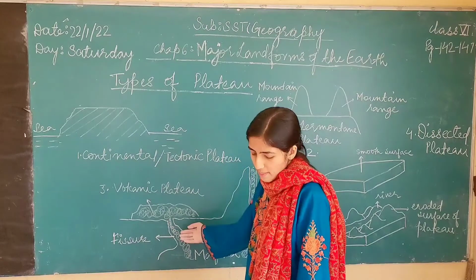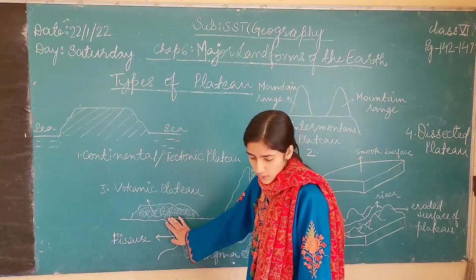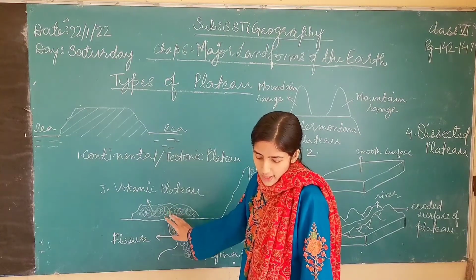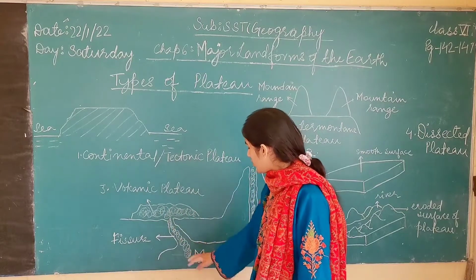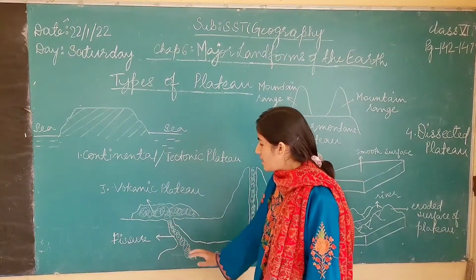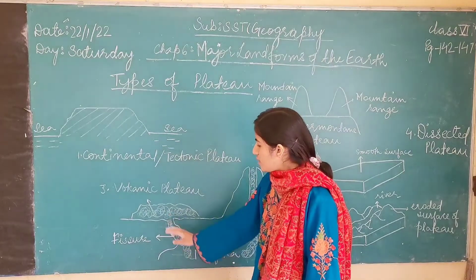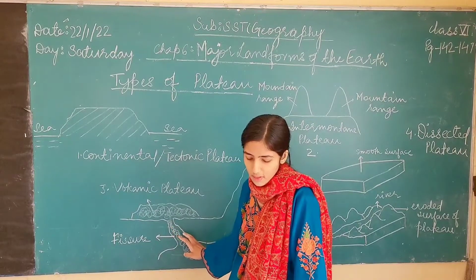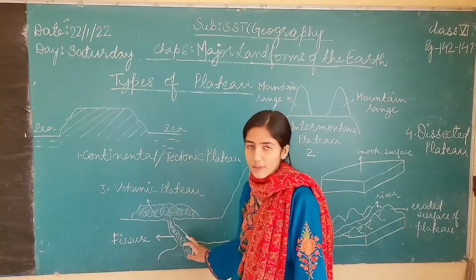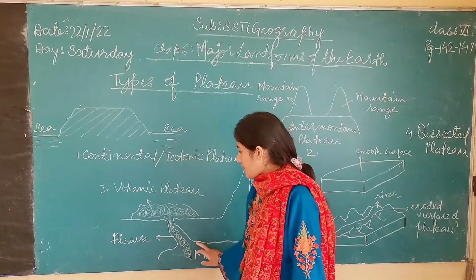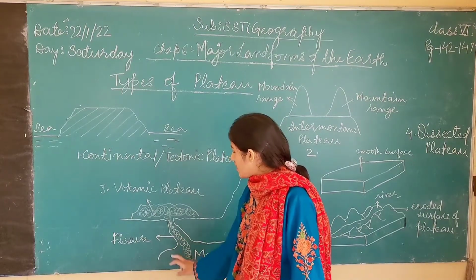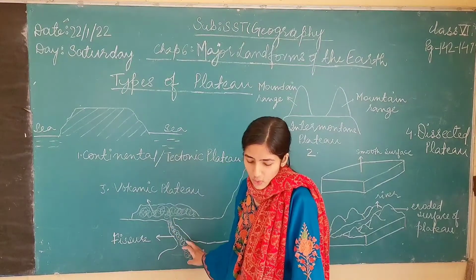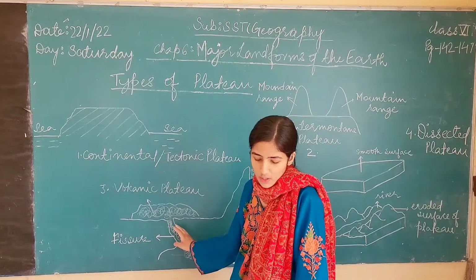So the molten lava may come out of the cracks on the earth's surface, and slowly, because of the volcanic activity, because the pressure and heat are being built up deep inside the earth's surface, the magma slowly comes out to the earth's surface.